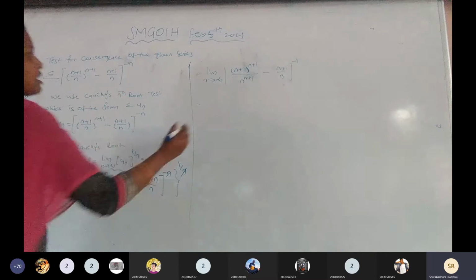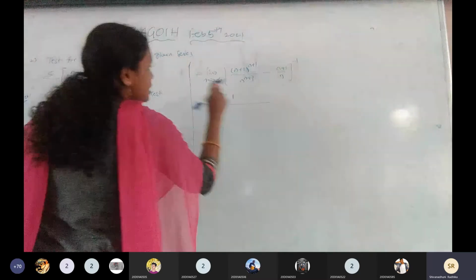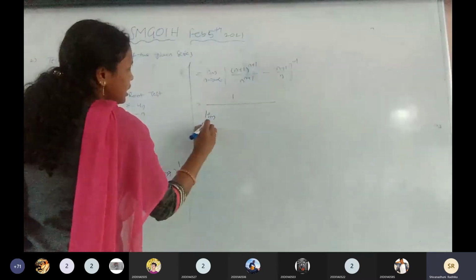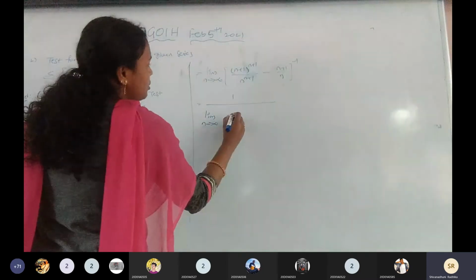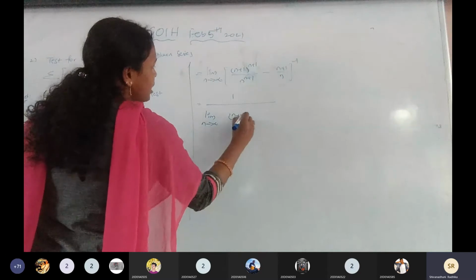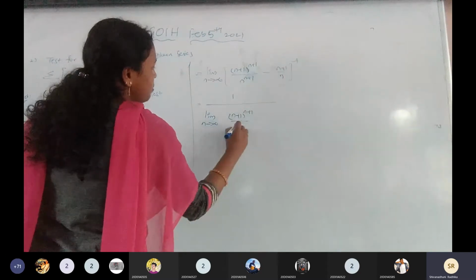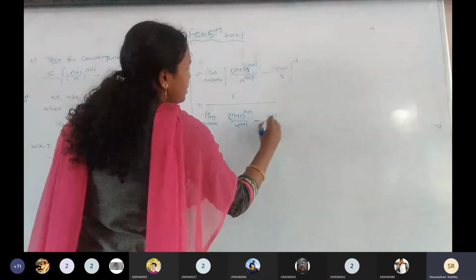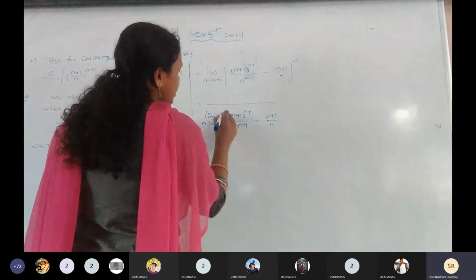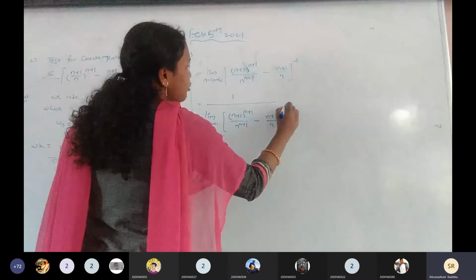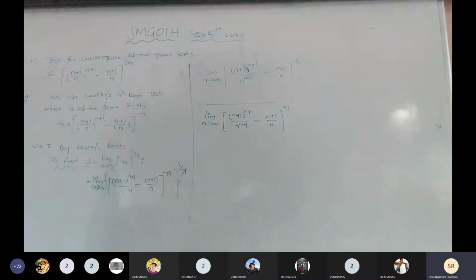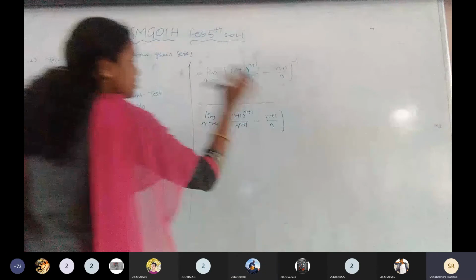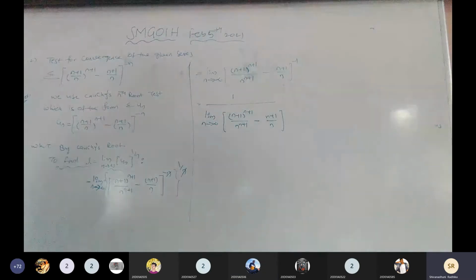It is clear? The limit is applicable for the positive term only. For that purpose, I am going to write (n plus 1) to the power of n plus 1 by n to the power of n plus 1 minus ((n plus 1) by n) whole to the power of plus 1. That minus 1 is nothing but plus 1. Is it clear? Any doubts in this? Please tell me any doubts in this.